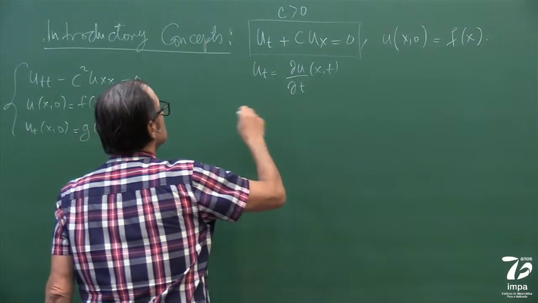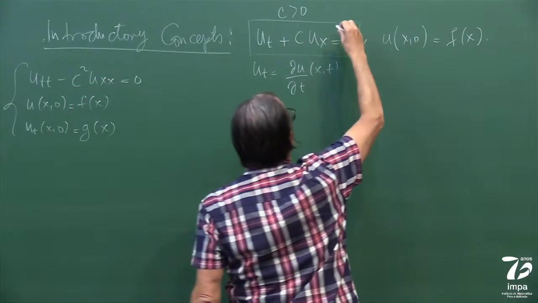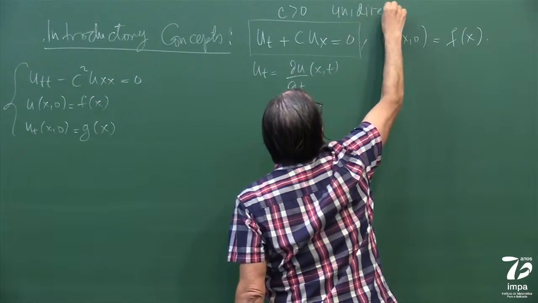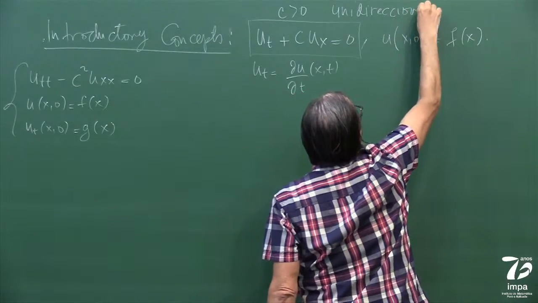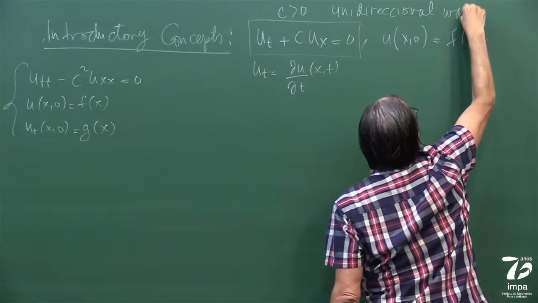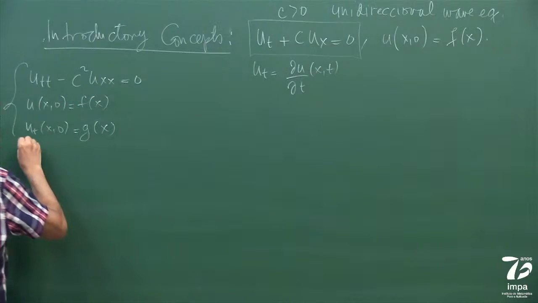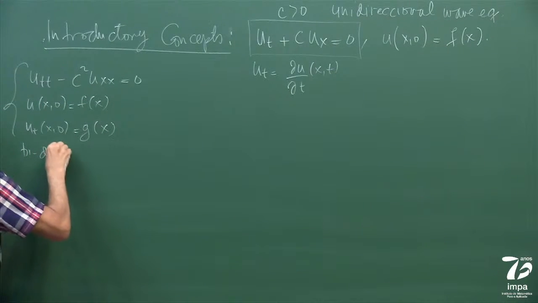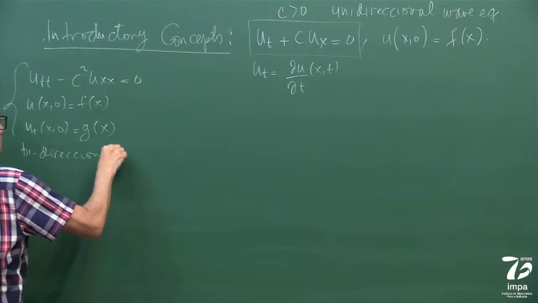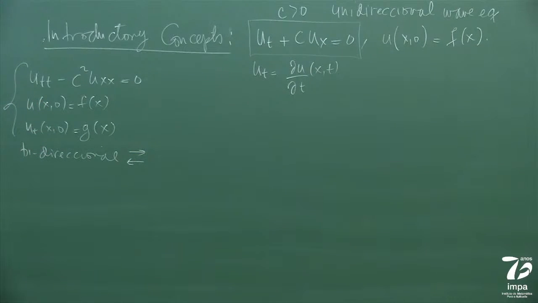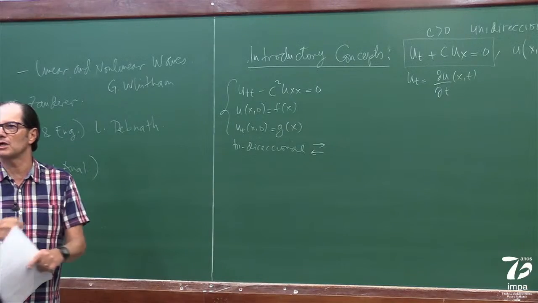This one is the sense that waves can propagate, information can propagate in both directions.